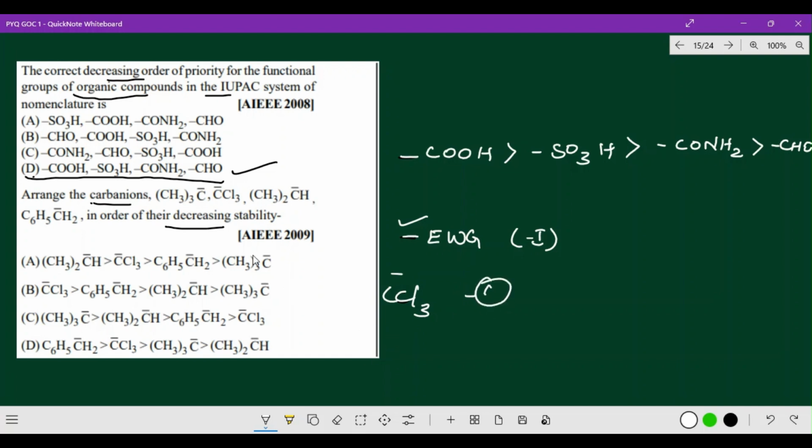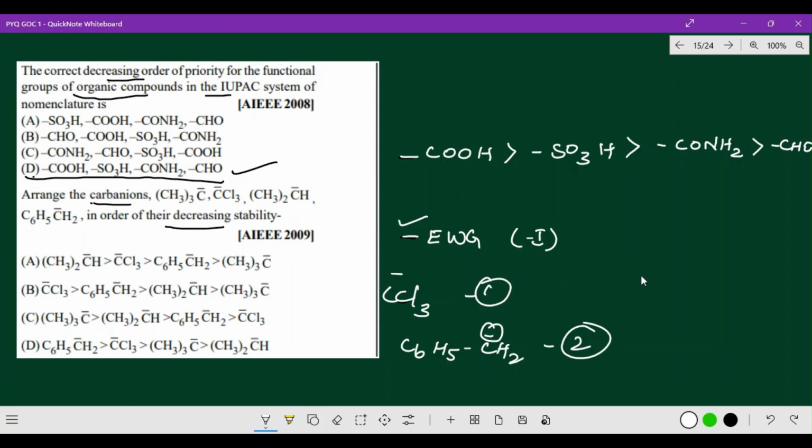Then second priority: here tertiary carbon is there, secondary carbon is there, and here benzyl carbanion. So benzyl carbanion, we are giving the second priority. Why? Because here resonance is taking place. So among the tertiary and secondary carbanion, benzyl carbanion we are giving more importance. Why? Because resonance takes place, right? I hope you got that idea. So C6H5CH2, this you will give the second priority.